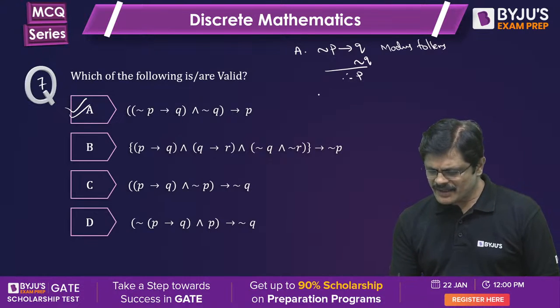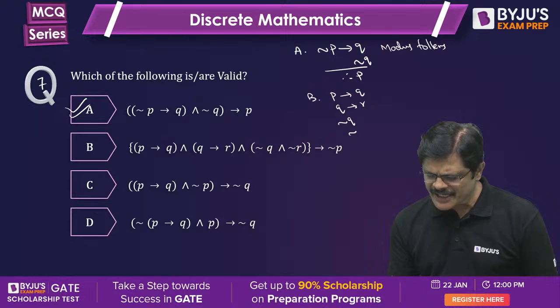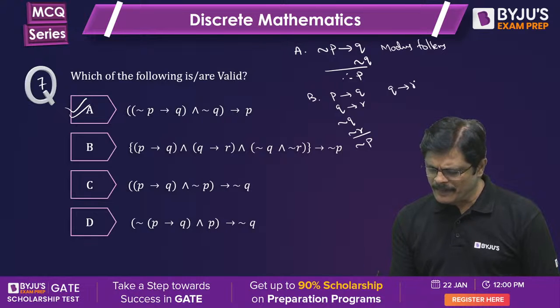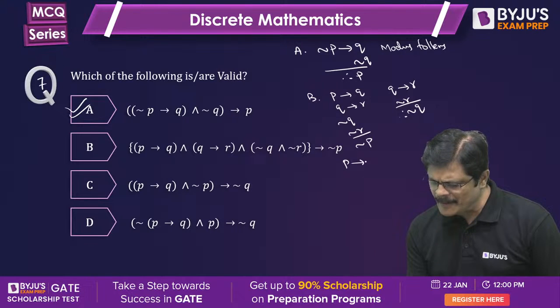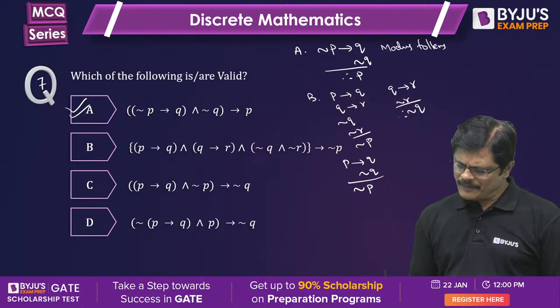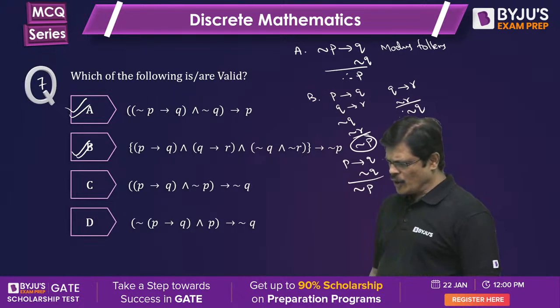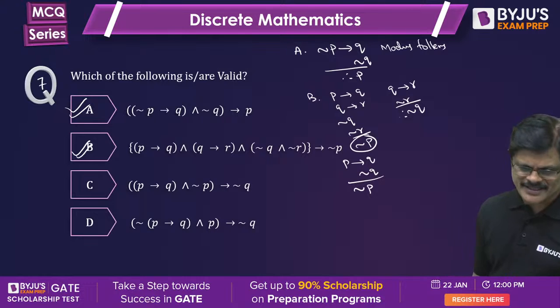Second one, P implies Q, Q implies R, negation R, therefore negation P. Here, we can take Q implies R, negation R, therefore negation Q by modus tollens. Now, by the first one, P implies Q, negation Q, I can get negation P. So from this I can get negation P, which is also a valid result, my dear friends. No modus ponens I used here. I used modus tollens.